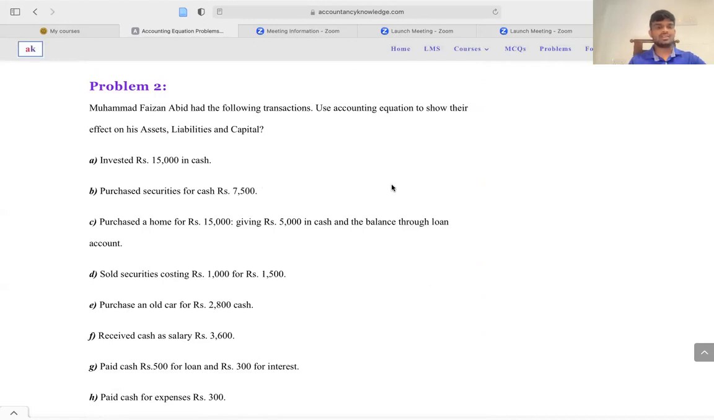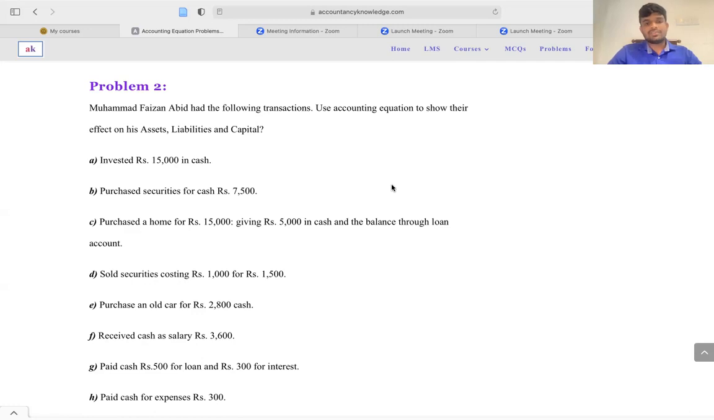So that means that person, Abid, has invested 15,000 in cash. That means your cash balance will increase and your owner's equity will be increased by 15,000.